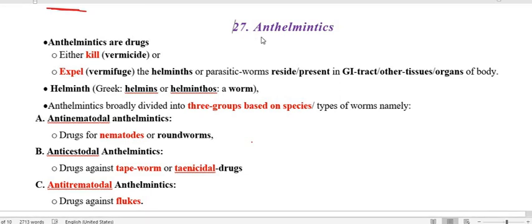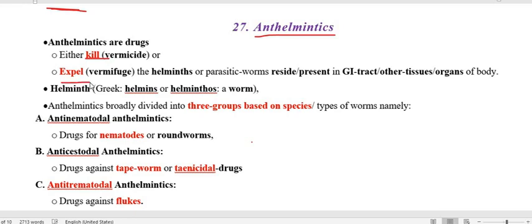First we have to define the meaning of anthelmintics. Anthelmintics are defined as the drugs which either kill the worms or expel the worms or helminths present in the gastrointestinal tract, other tissues, and organs of the body. So this is the definition of anthelmintics.